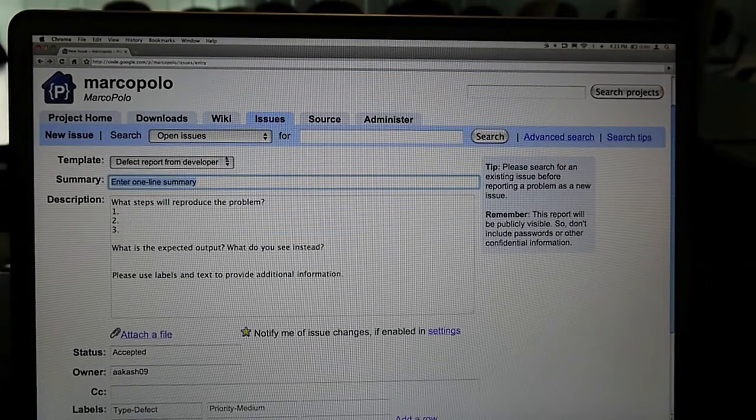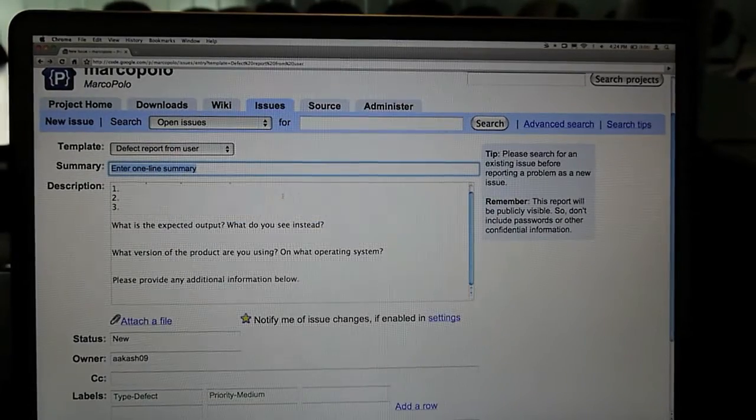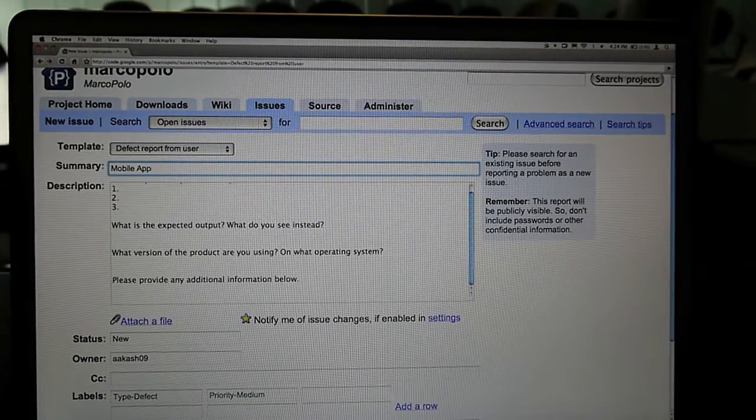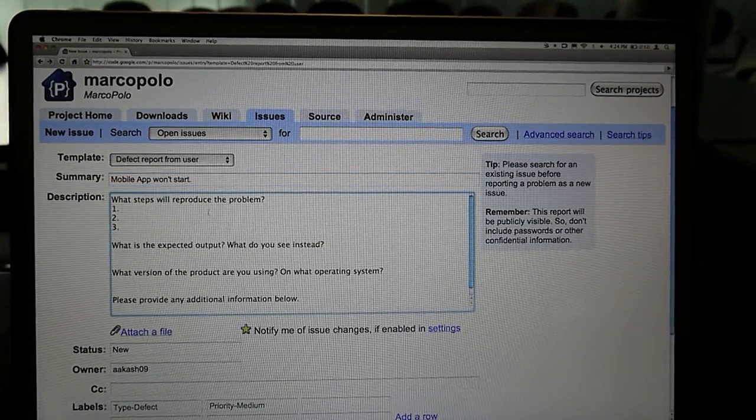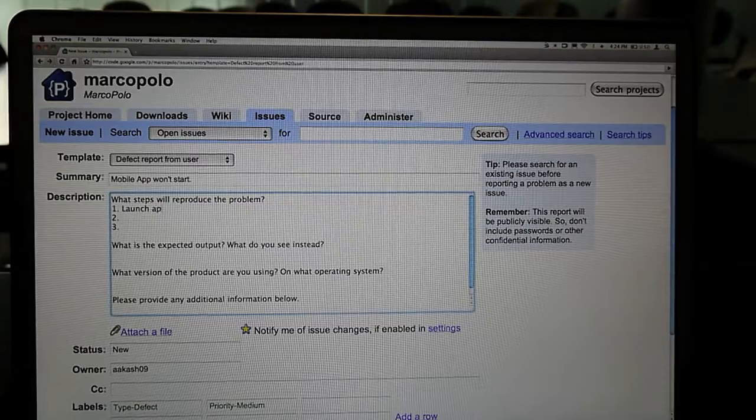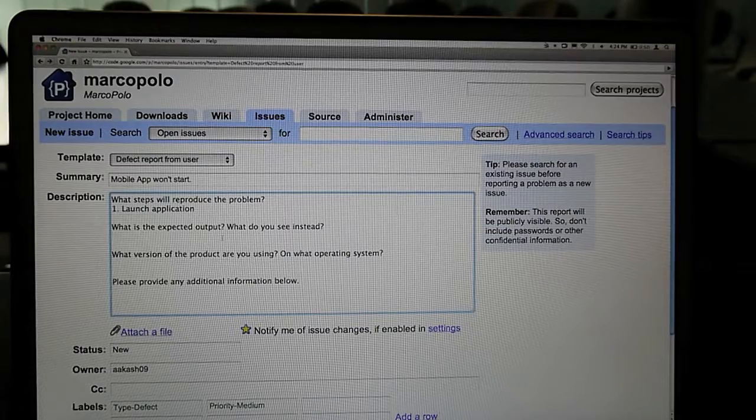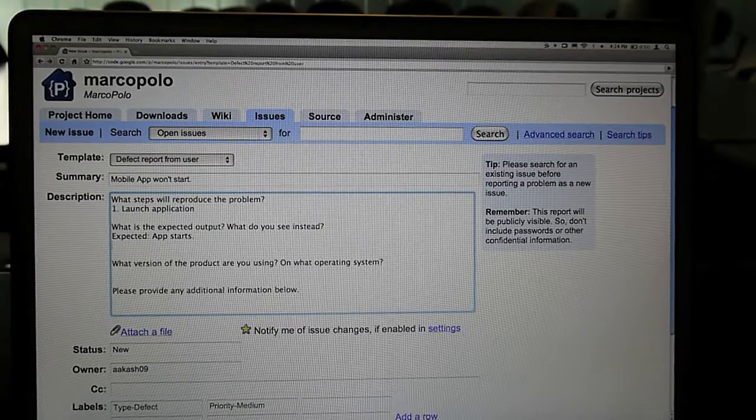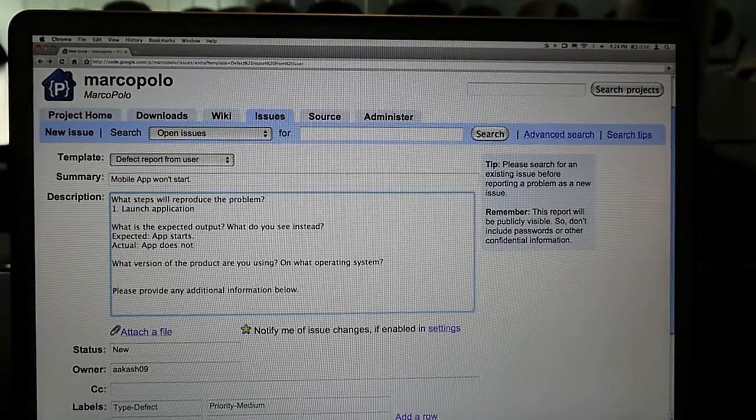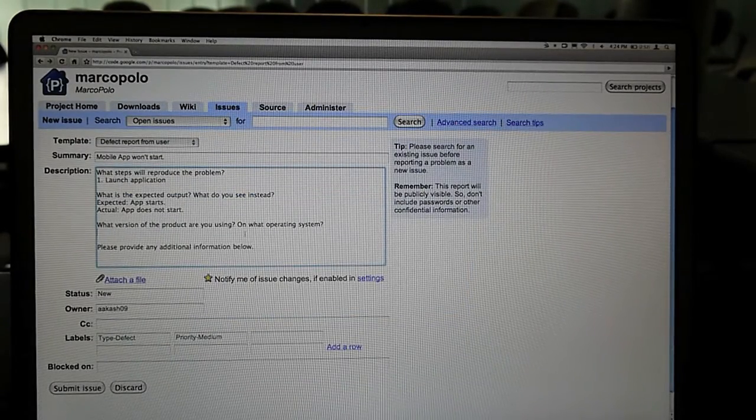So here we would be reporting a defect from the user, and we can enter a one-line summary like mobile app won't start. And as a description, it says what steps will reproduce the problem. For one, we can say launch application. What is the expected output? Expected: app starts. Actual: app does not start. So very clear and concise, and to give us a good sense of what's going on.